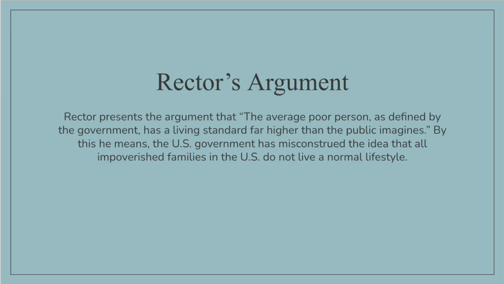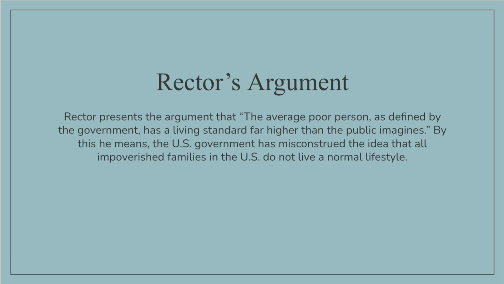Robert Rector, a senior research fellow at the Center for Health and Welfare Policy, provides an argument for what poverty looks like in America. Rector presents the argument that the average poor person, as defined by the government, has a living standard far higher than the public imagines. By this he means the U.S. government has misconstrued the idea that all impoverished families in the U.S.